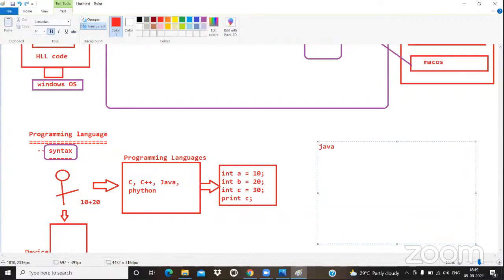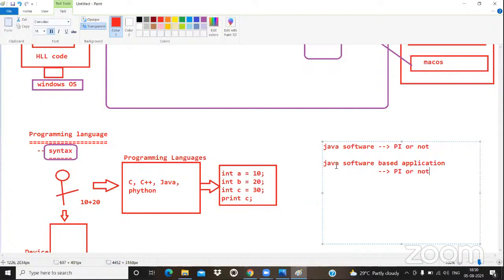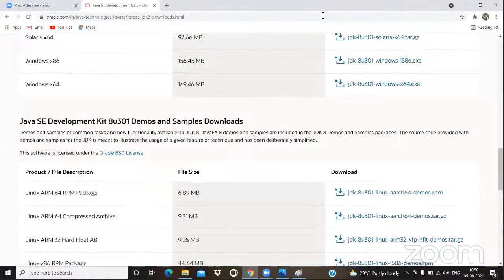See, here you have to understand: is Java software platform independent or not? Is Java software based application platform independent or not? By the end of today's session, you can understand whether the Java software is platform independent or not, and whether the Java software based application is platform independent or not. I will give the conclusion and explain what a Java software based application is. I will come back to this point. Will you please wait for 5 minutes?